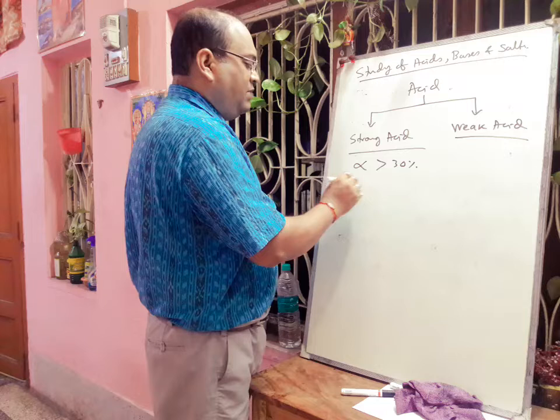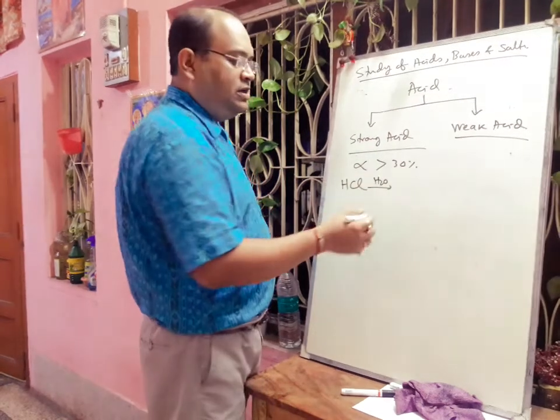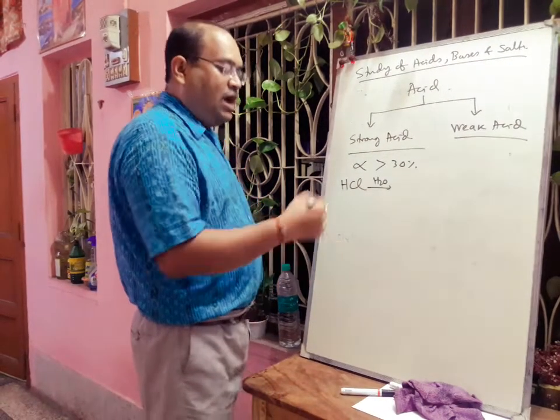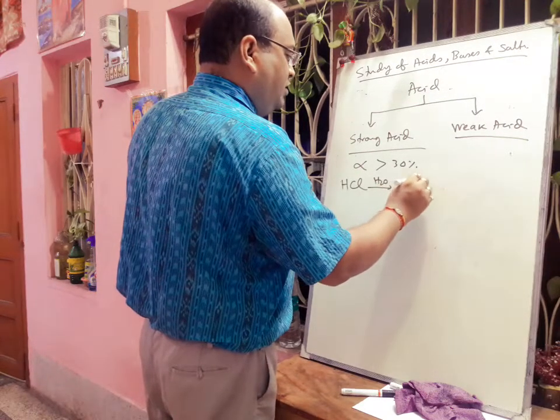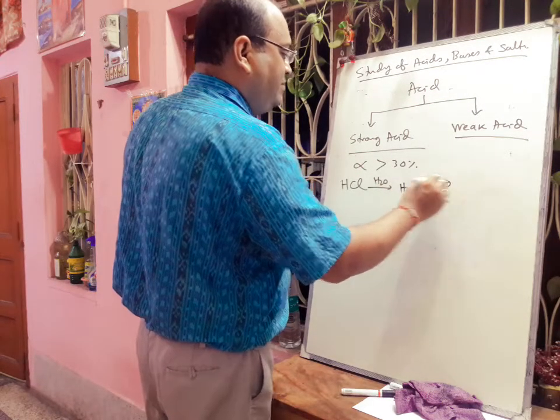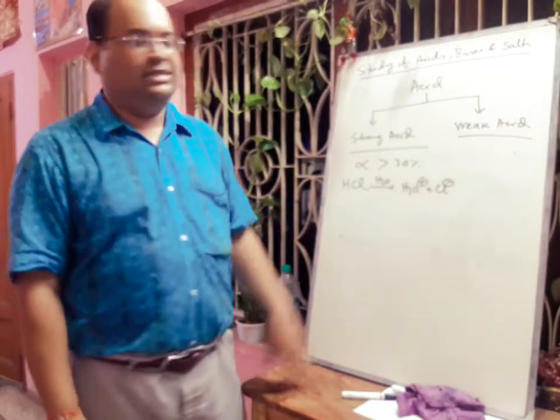If we take 100 molecules of HCl in water, then all 100 molecules will dissociate, or ionize, and will form 100 H plus and 100 Cl minus ions. So that means there is complete dissociation. Then this is called a strong acid.